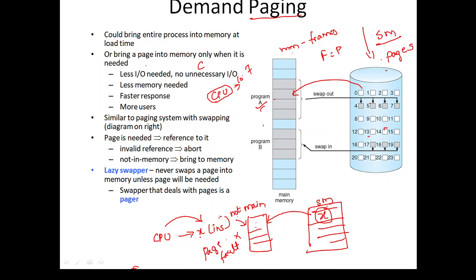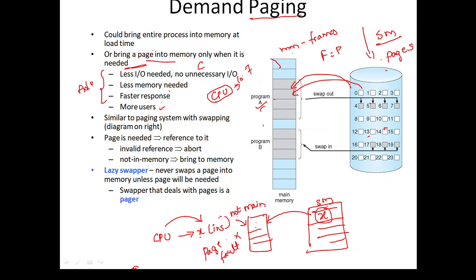Demand paging means that on demand we get a page from secondary memory to the main memory. We could bring an entire process into main memory at load time, or bring a page into memory only when it is needed. Only when it is needed do we transfer a page from secondary memory to the main memory. What are the advantages? Less IO needed, less memory needed, fast response, and more programs can be accommodated in the main memory.